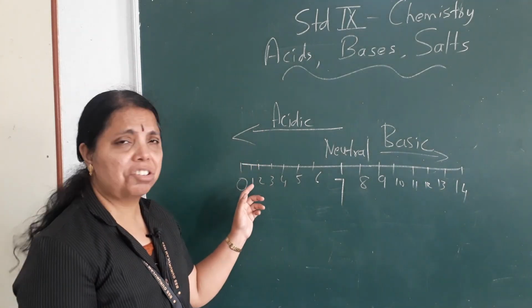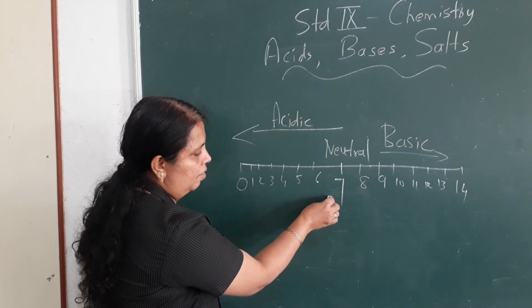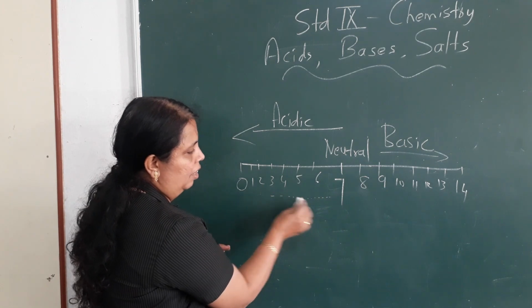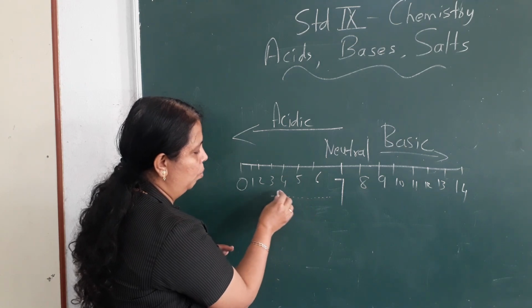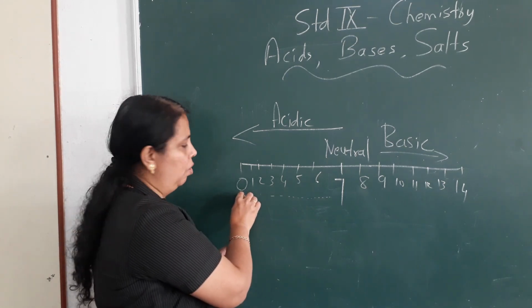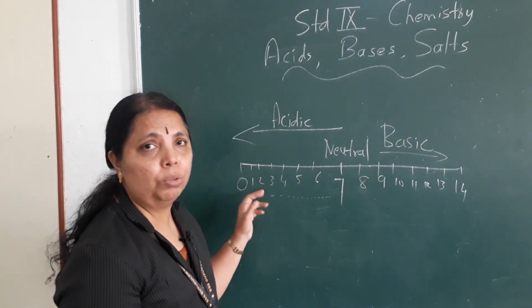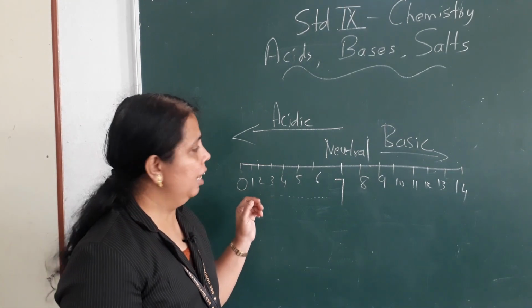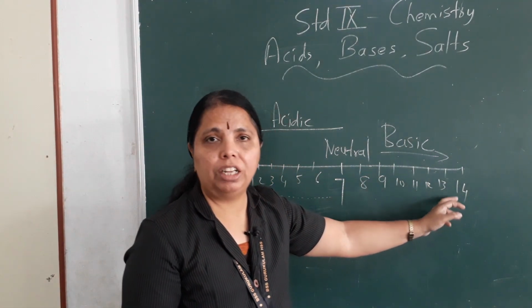Red means strongly acidic. So this is neutral. From here it starts becoming acidic, right? Here the weak acid becomes a little stronger, and here it becomes very strong. So the pH of strong acids will be 0, 1, 2 and all that. And the pH of strong bases will be 13, 14 and all that.